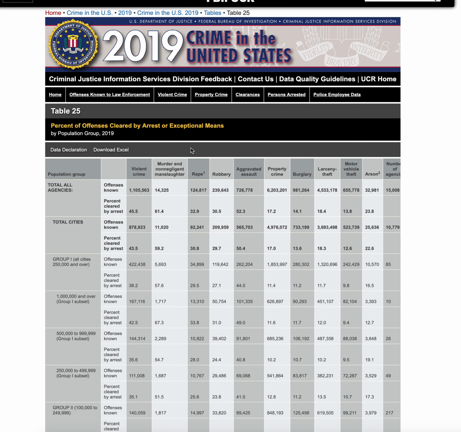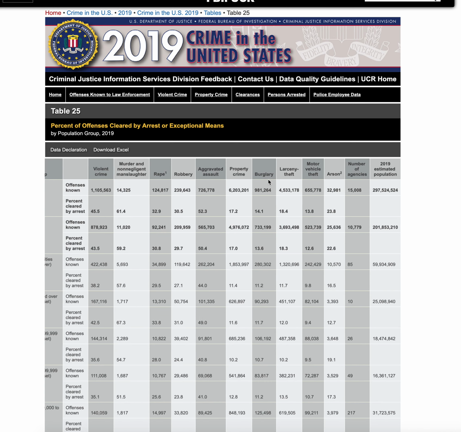As you can see on the chart, some offenses have a high clearance rate or higher clearance rate than others. Property crimes typically have a lower clearance rate. Homicides typically have higher clearance rates. So you can take a look at the chart. These are the index crimes. Again, violent crime, murder, rape, robbery, aggravated assault, and the property crime, burglary, larceny, theft, motor vehicle theft, and arson.